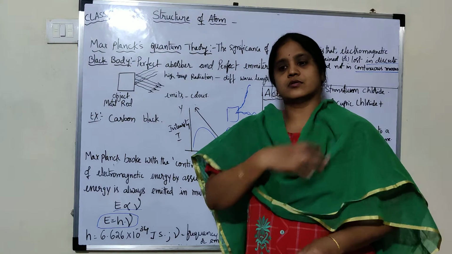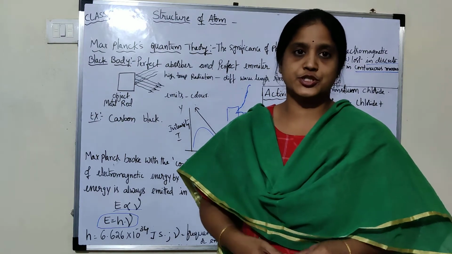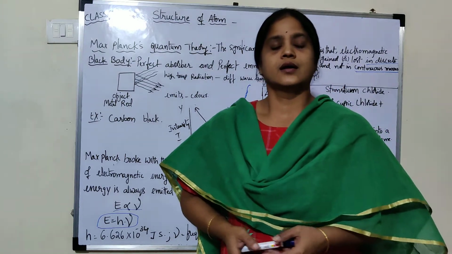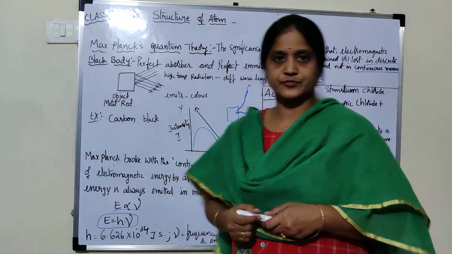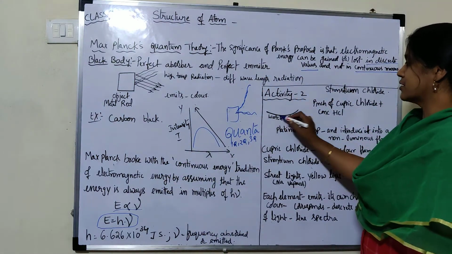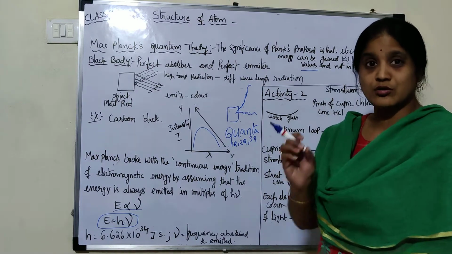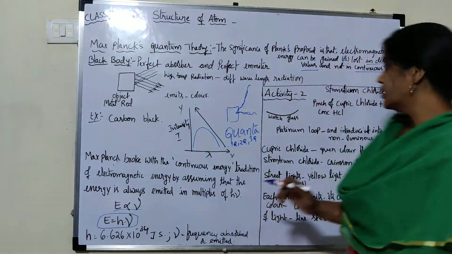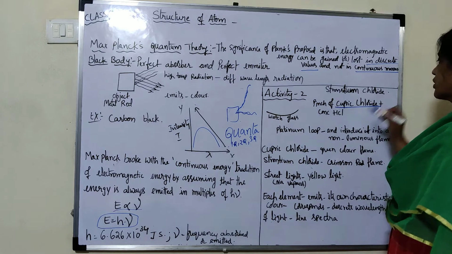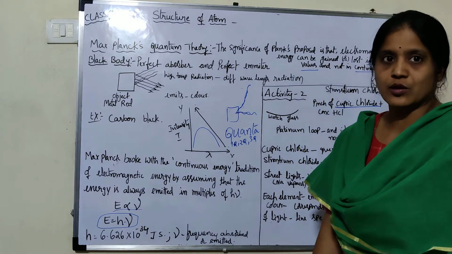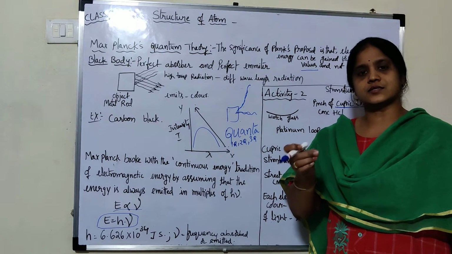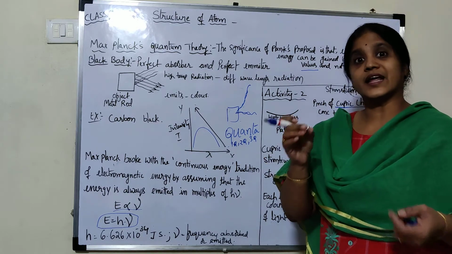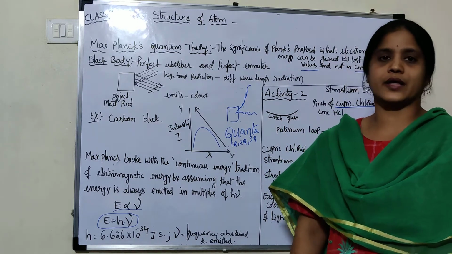Now we have one more, activity 2. First you have to take one watch glass. On this watch glass, take a pinch of cupric chloride and take concentrated hydrochloric acid.